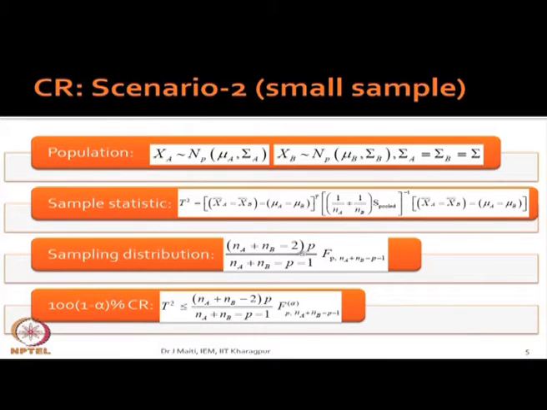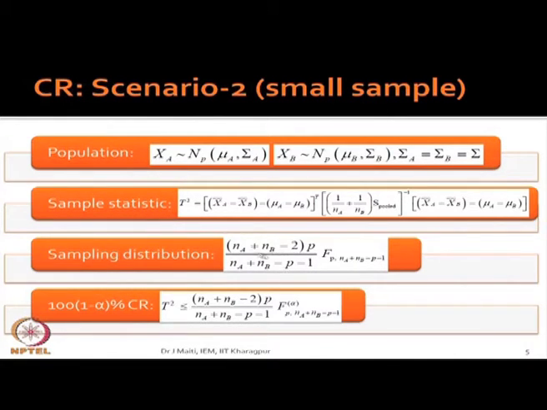N A plus N B minus 2 into p divided by N A plus N B minus p minus 1, that you have to remember. Otherwise, if you want to derive it, it is very difficult, you will forget that.